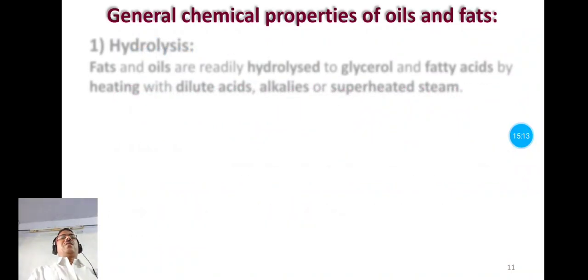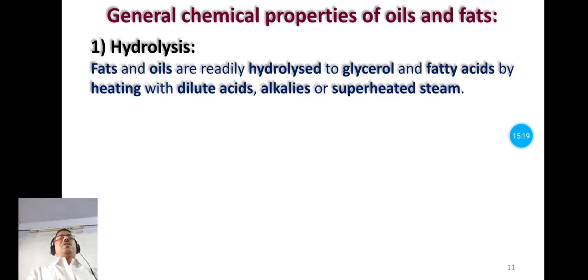Now let us see the chemical properties of fats and oils. So the first chemical property is hydrolysis.